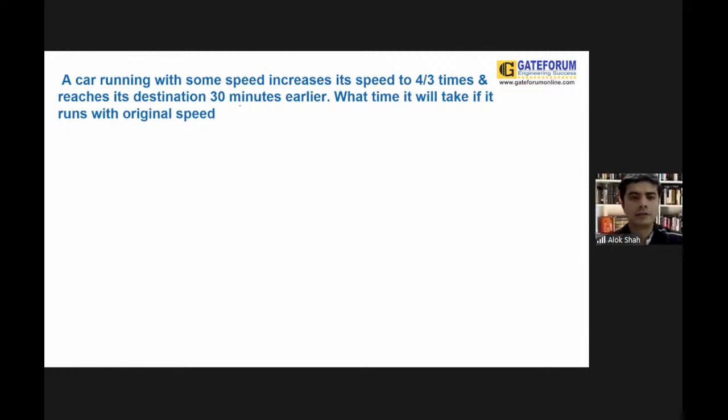Don't worry. Now see, a car running with some speed, increasing its speed to 4/3 times, reaches its destination 30 minutes earlier. See guys, speed is equal to distance upon time. Here the distance is constant, so distance is equal to speed into time. With this formula, you can say that S1 into T1 is equal to S2 into T2.